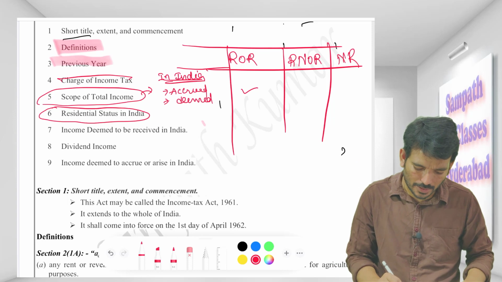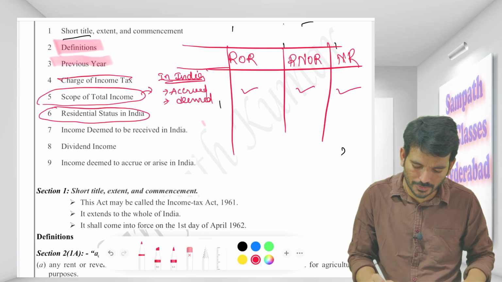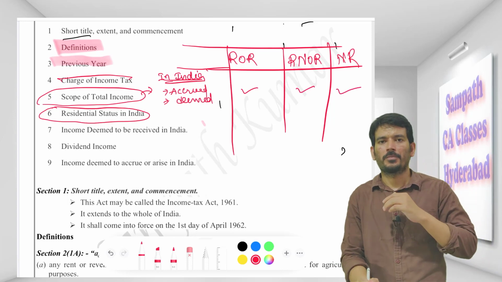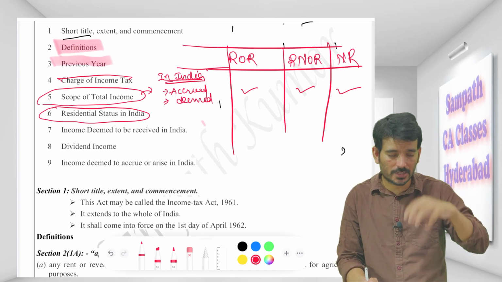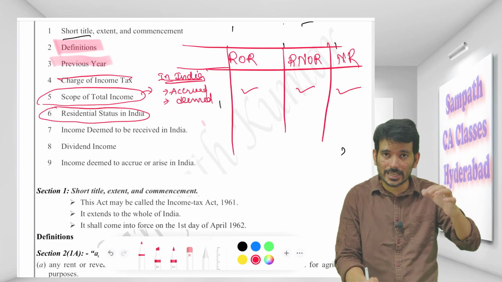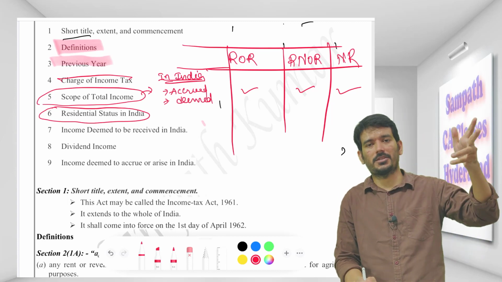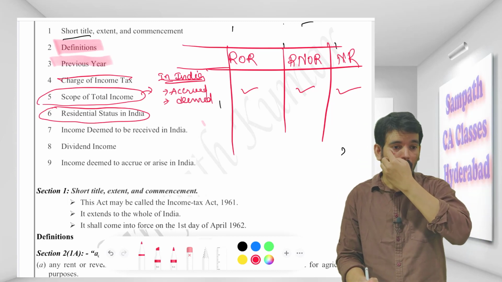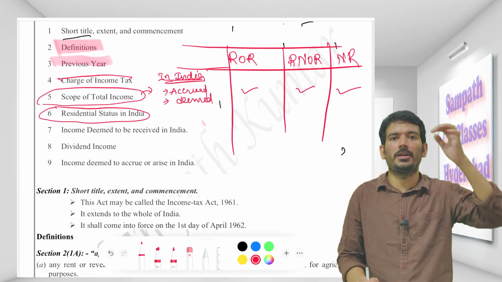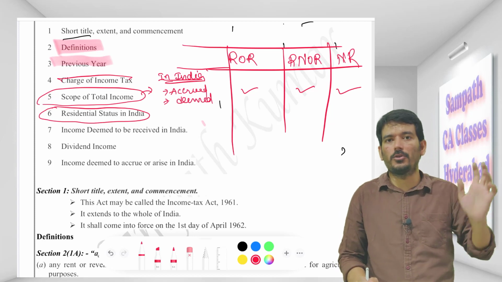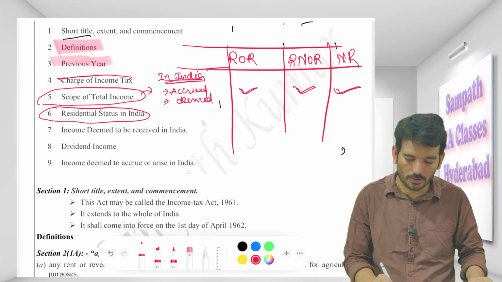So if it is accrued or deemed to be accrued, it will be taxable for all the 3 people, irrespective of where the income is accruing, irrespective of for which company it has accrued, or in which currency you are taking, or where the transaction is taking place. I am not in a mood to listen to any of these things. The moment it is accrued in India or deemed to be accrued in India, it will be taxable for all the 3 categories.